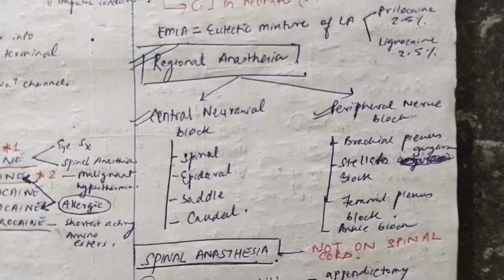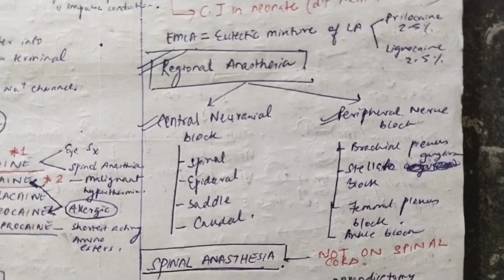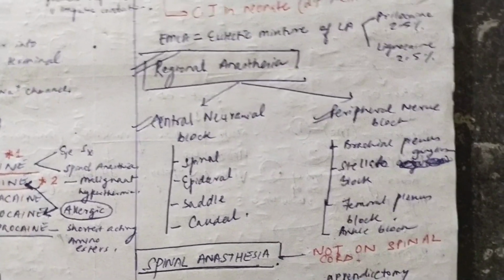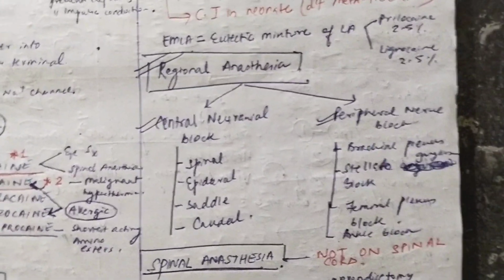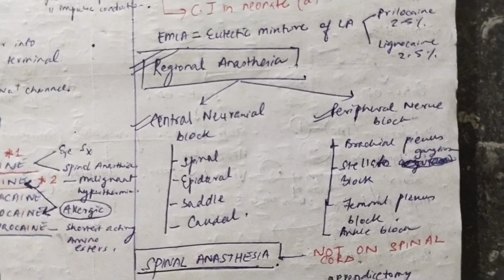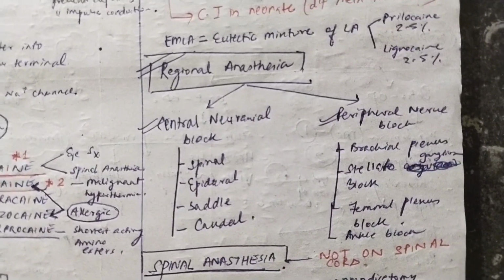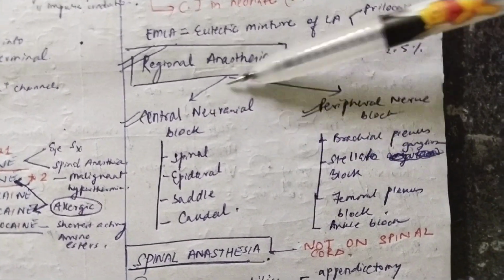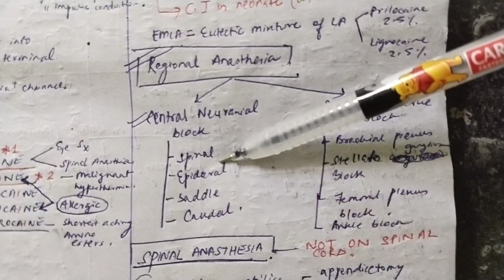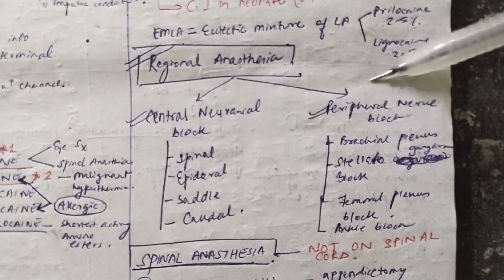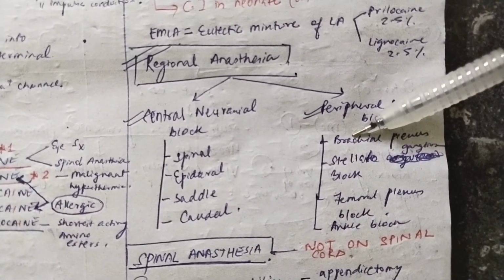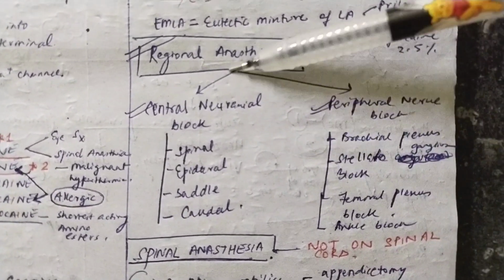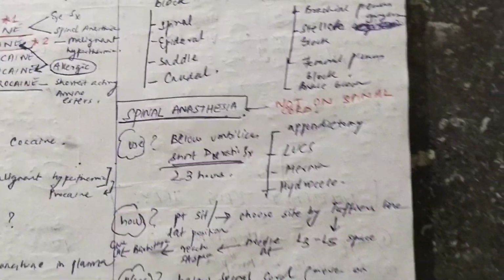Okay, so that basic which I told you, the techniques of anesthesia are divided into 2 categories. First, the patient is unconscious, second, the patient is conscious. If the patient is unconscious, it is only general anesthesia. But if the patient is conscious, there is local anesthesia and regional anesthesia. In local anesthesia, we have already done the aminoamides and the amino esters, and under regional anesthesia, now we are proceeding. Regional anesthesia is again of two types, central neuraxial block and the peripheral nerve block. In central neuraxial block, you have spinal anesthesia, epidural anesthesia, saddle anesthesia, and caudal anesthesia. And in peripheral nerve block, you have again four types: brachial plexus block, stellate ganglion block, femoral plexus block, and ankle block. Now let's study each of these in detail, or what is important from the MCQ point of view.